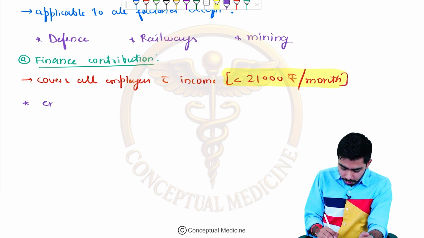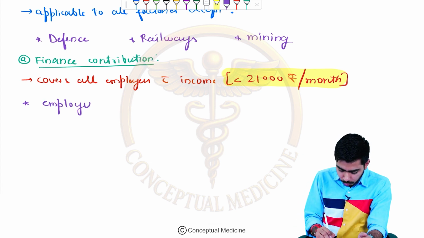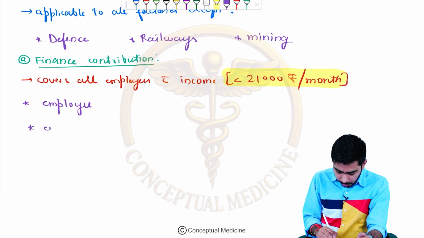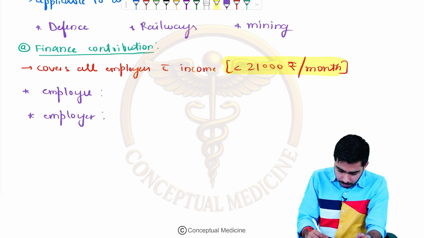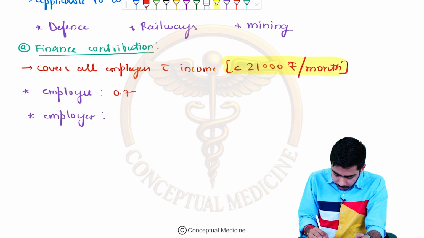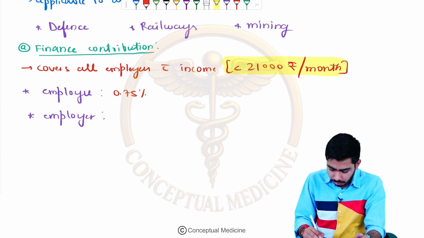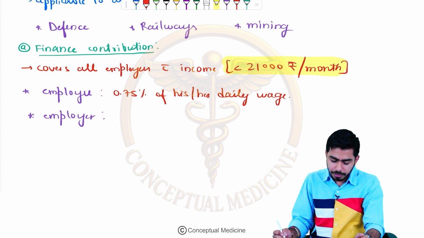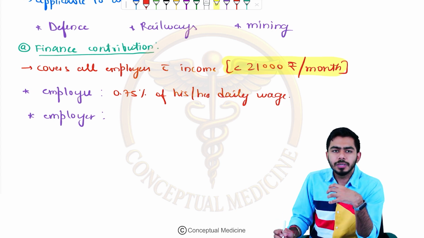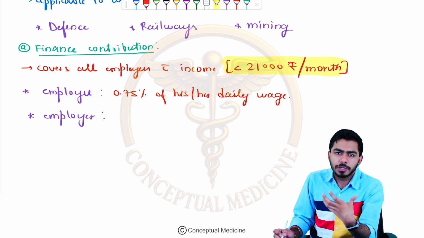So for the employee, and in the second place I am writing the employer, right? Employer is who is hiring the employee. So for both of them, they said that 0.75% of his or her daily wage will be included in this particular act, so they will be beneficiary for this act.